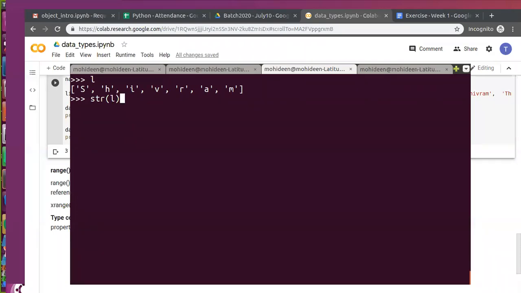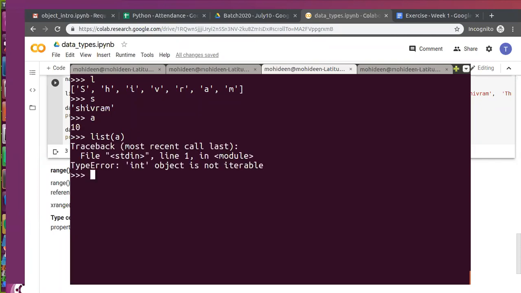Not everything. Say here, string is index based, right? We can keep S in the 0th position as a string. But if I say A is my integer, is it possible? It won't, because an integer is fixed. There is no positioning in that. There is no positioning there.